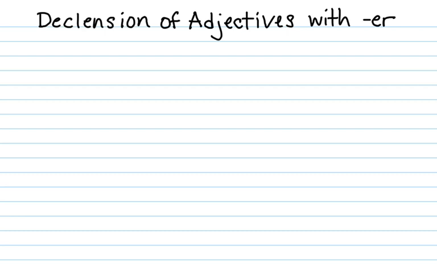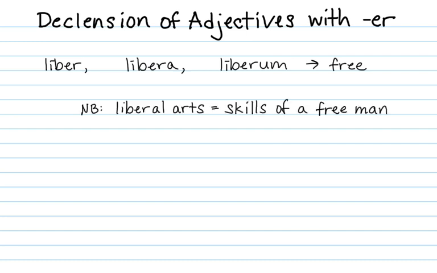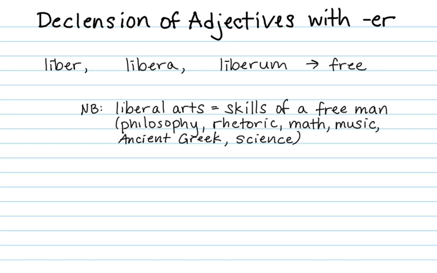The last grammar topic of this chapter is the declension of adjectives that end in er. Our sample adjectives are liber, libera, and liberum. This means free. It gives us the English word liberal, which originally meant pertaining to a free man. So liberal arts were literally the skills of a freedman. It was what freed people went to school to study, which included philosophy, rhetoric, math, music, ancient Greek, and science. Very different from our modern definition of liberal arts, which seems to have come to mean humanities. It is not supposed to mean humanities, it's supposed to mean philosophy, rhetoric, math, music, science, etc.